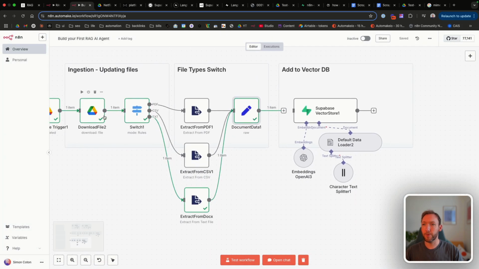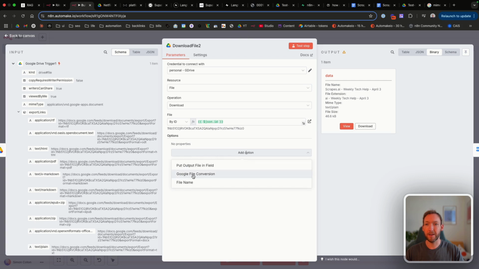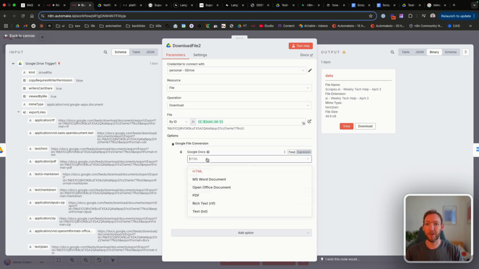Okay, so a step I've just added, if we go back into the download file, inside here we've got Google file conversion. It's actually hard to extract data from a Google Doc directly, so we've got this inbuilt property here called Google file conversion. We'll add a conversion and we'll say for Google Docs, let's convert them to text.